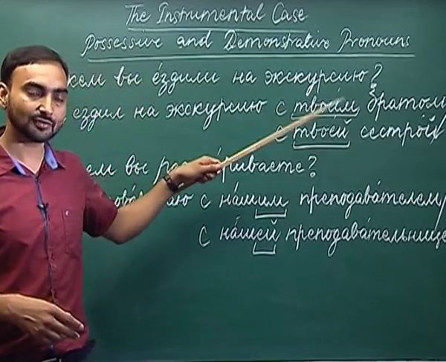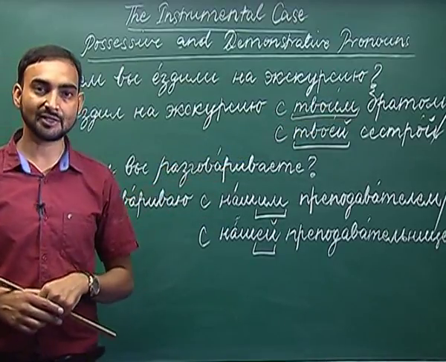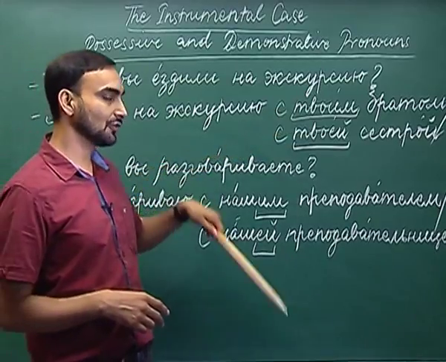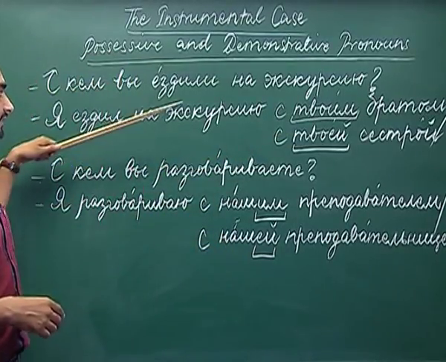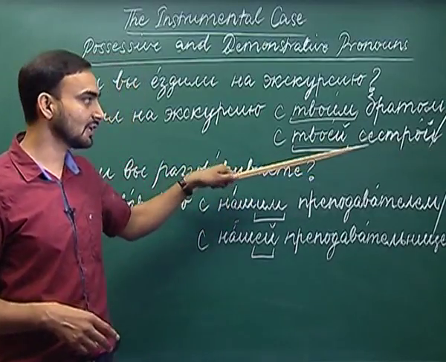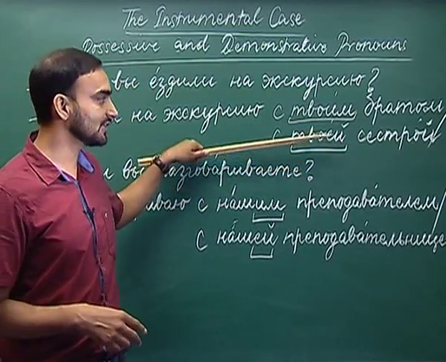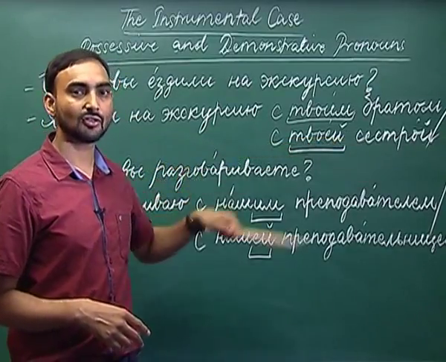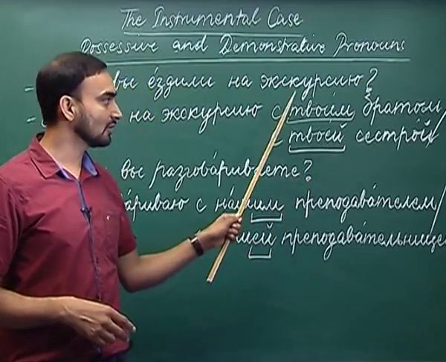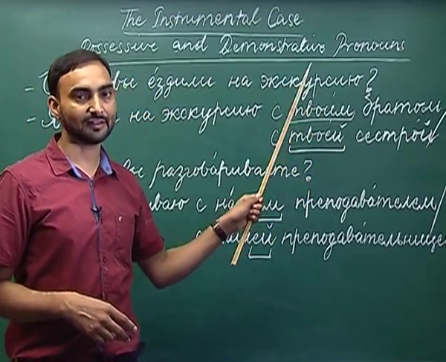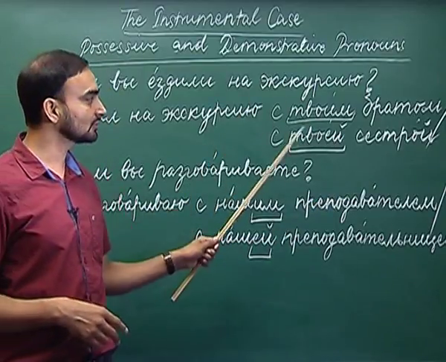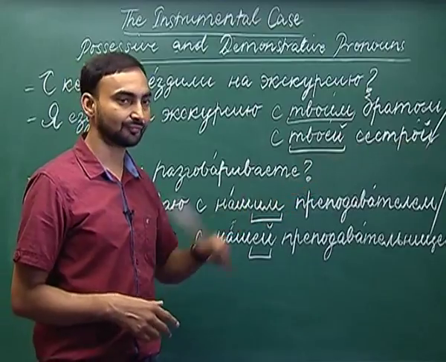Or if you have to use the feminine gender of tvoi, which is tvoya, how will you use that? Ya yezdil na ekskursiyu s tvoei sestroi. So, here as you can see, tvoya has changed to tvoei. So, ya has been replaced with ei. So, tvoi masculine changes to tvoim and tvoya, which is feminine, changes to tvoei, tvoei sestroi.